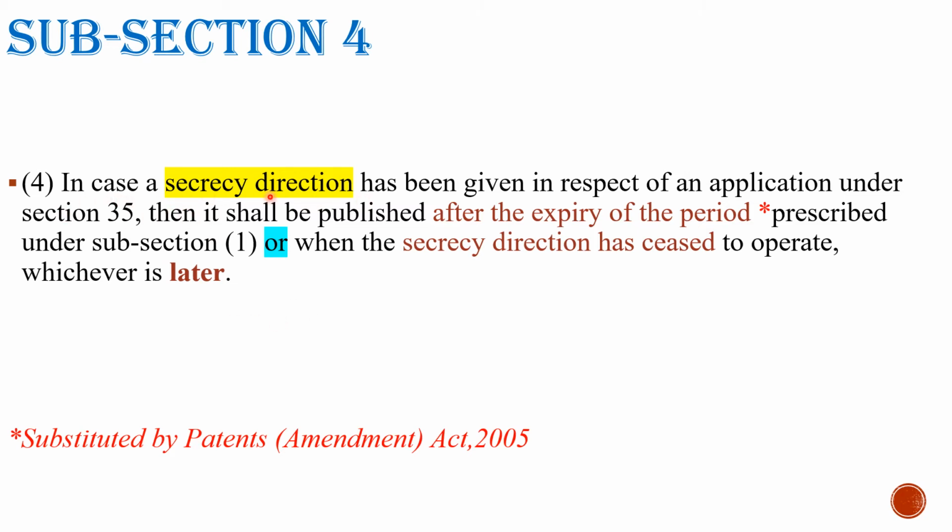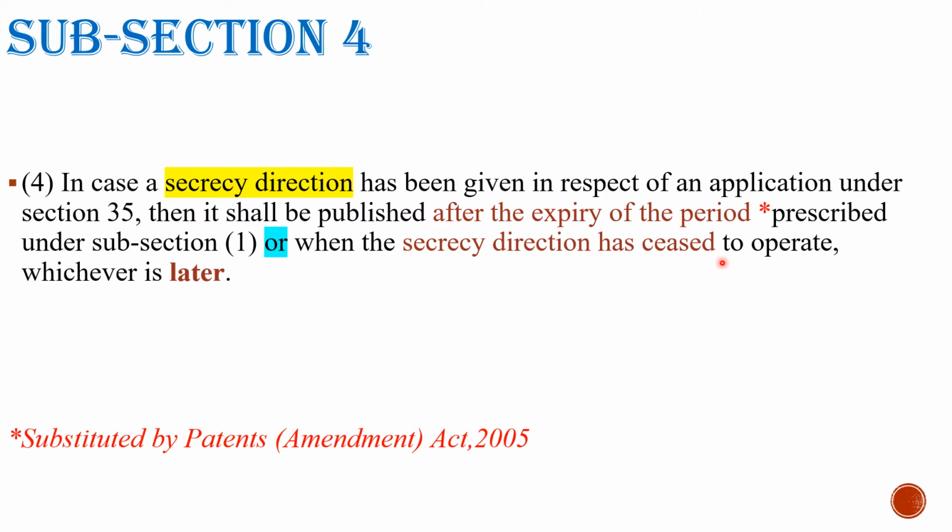In case a secrecy direction has been given in respect of an application under section 35, then it shall be published when? After the expiry of the period prescribed. That means the period prescribed as per subsection 1. Okay, either that condition, or when that secrecy direction has ceased to operate.